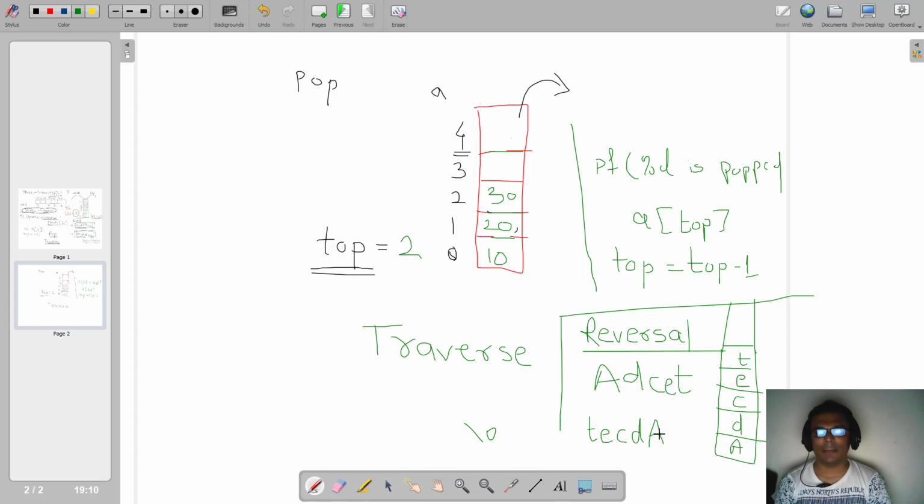There is another application of stack in the form of polish notation, which we will discuss in subsequent lectures. I hope this first lecture of our lecture series on stack was appealing for all of you.